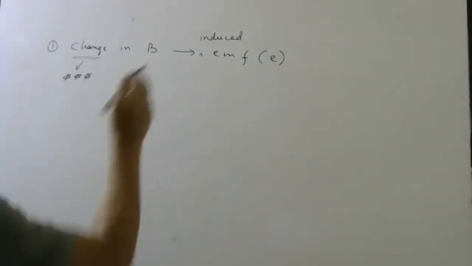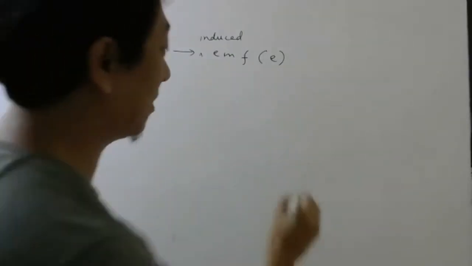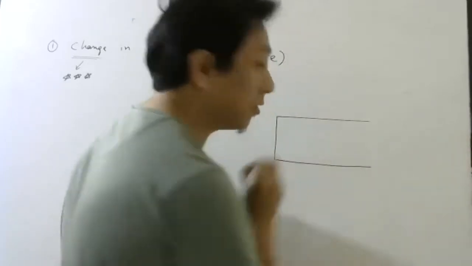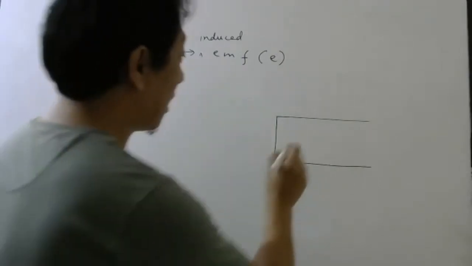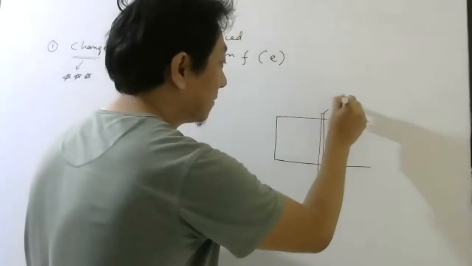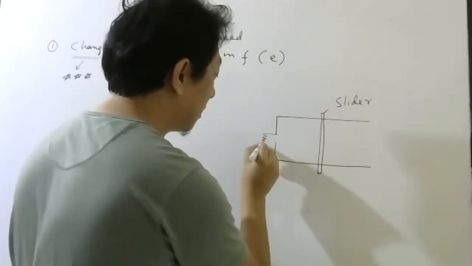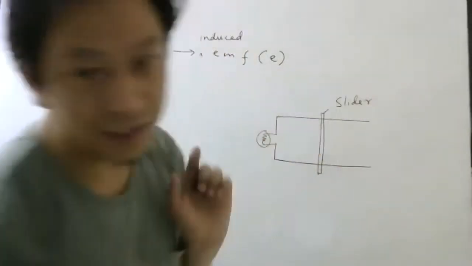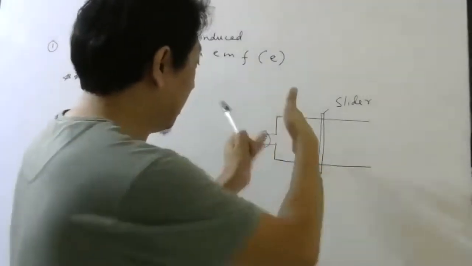Okay, students? Now, the second thing, this was not done by Faraday and all, but later people did more experiments. So they found that if you take a rectangular frame like this, a rectangular conducting frame, and here you keep a slider. This is a slider. And you can put a bulb here. Now, if you move the slider, nothing will happen. But if, imagine, I apply a constant magnetic field this way.